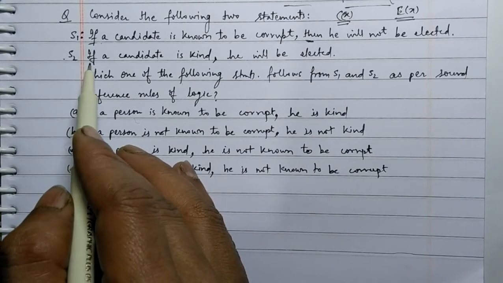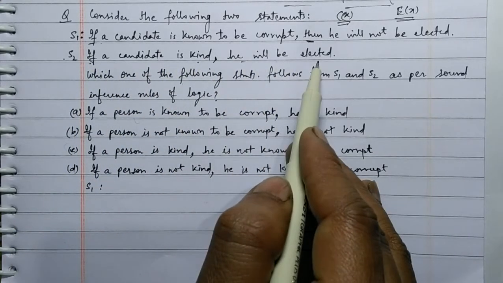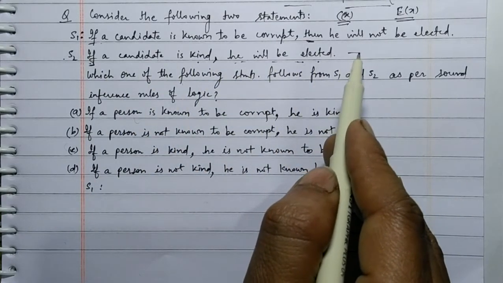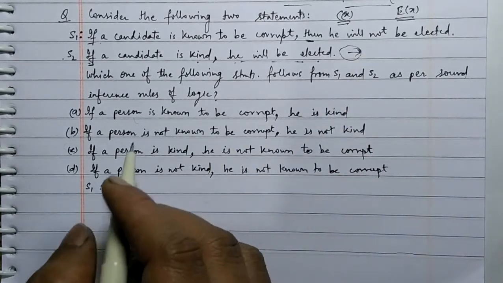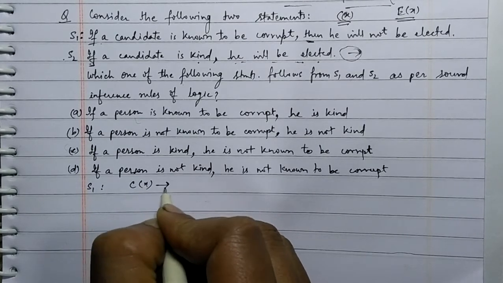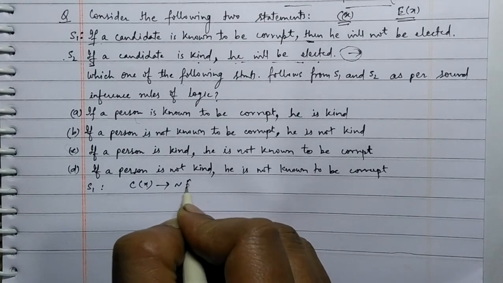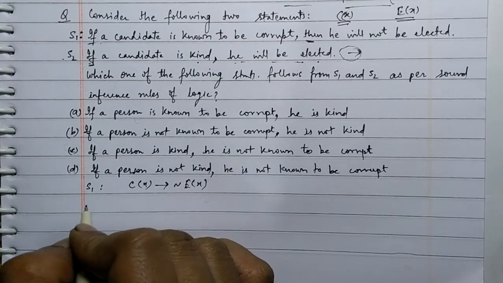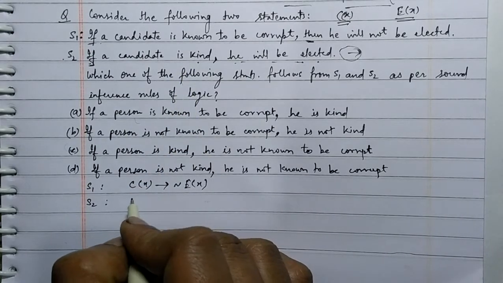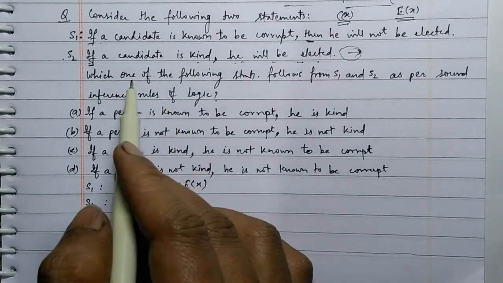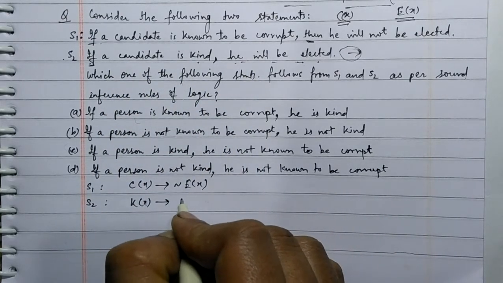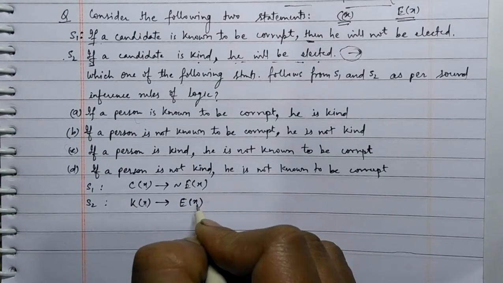In statement 2, if a candidate is kind, he will be elected. If then, he will be elected. Here also implication is used. So statement 1 says that C(X) implies not E(X). Statement 2 says that if a candidate is kind, meaning K(X), he will be elected, so K(X) implies E(X).